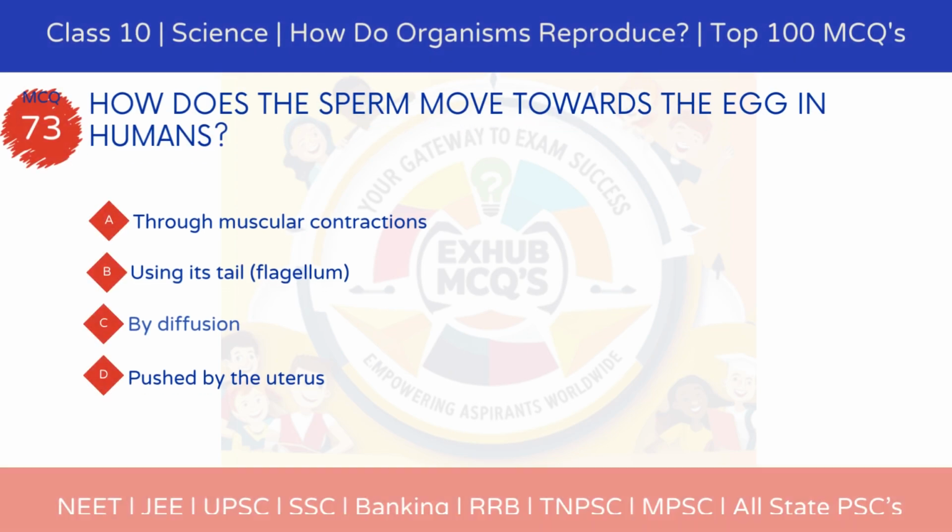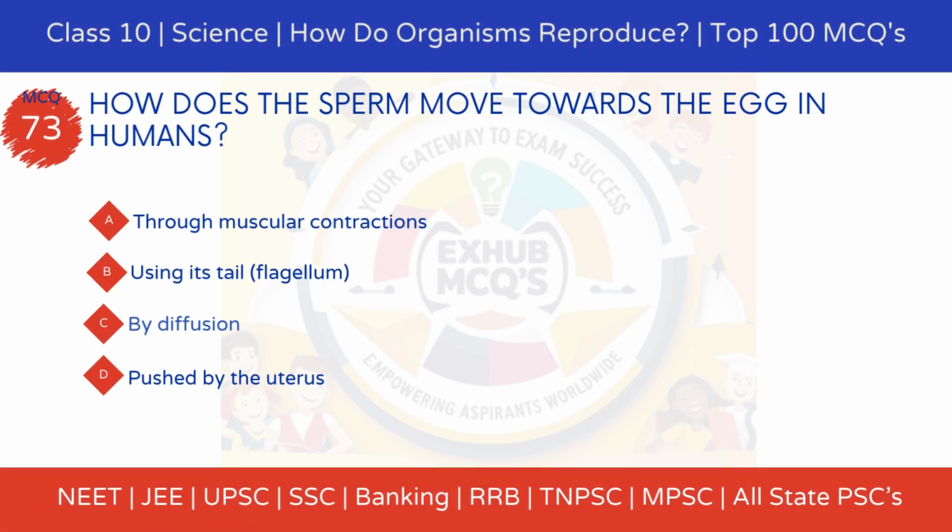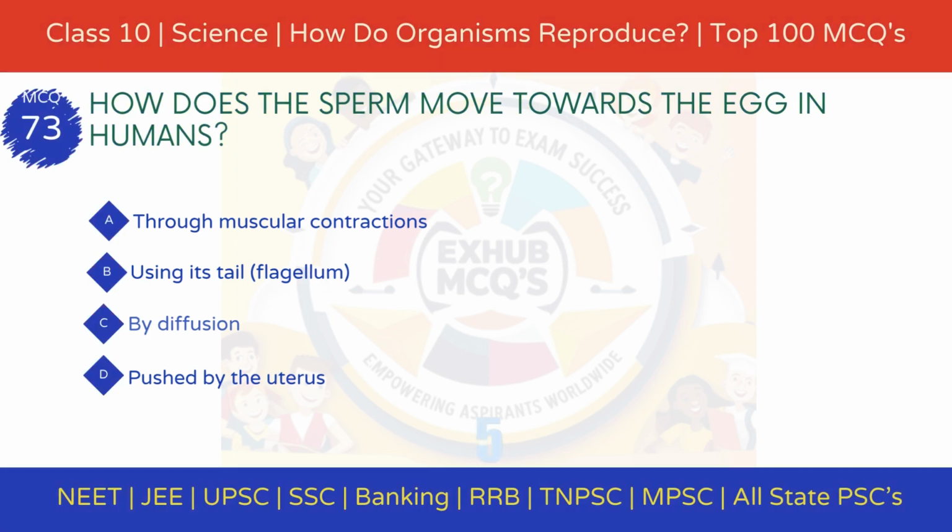MCQ 73. How does the sperm move towards the egg in humans? Option A, through muscular contractions. Option B, using its tail flagellum. Option C, by diffusion. Option D, pushed by the uterus.